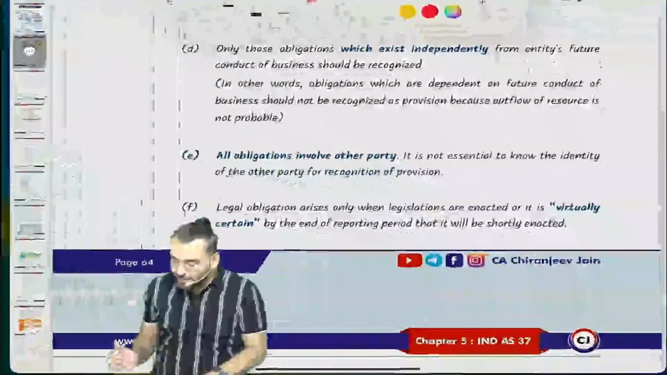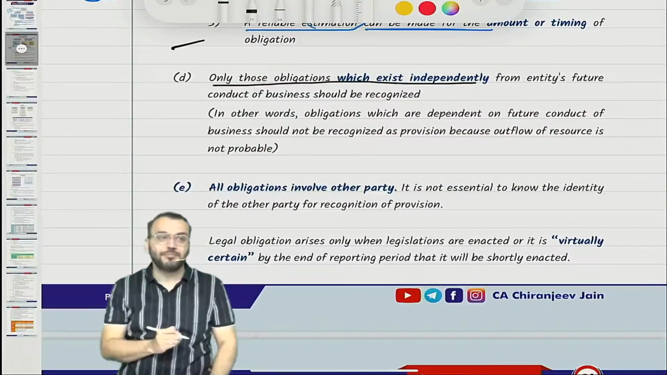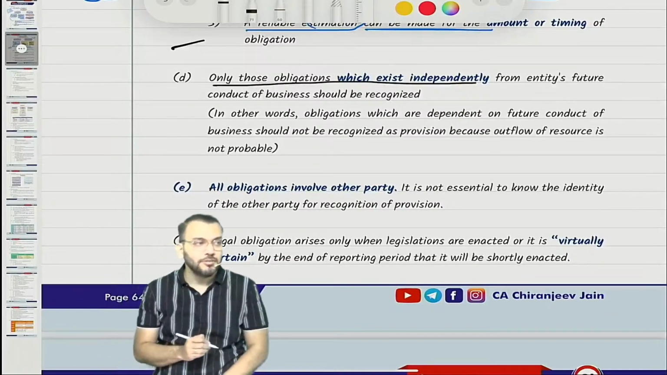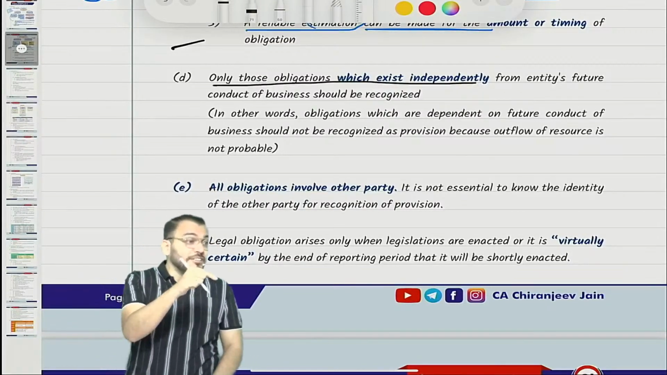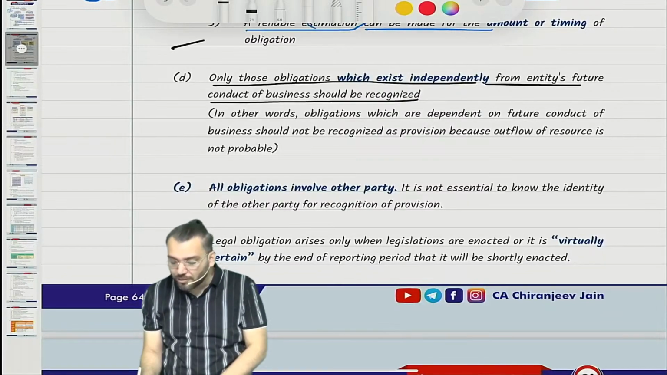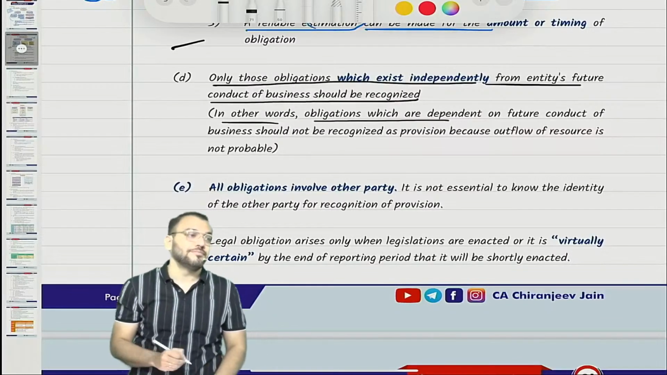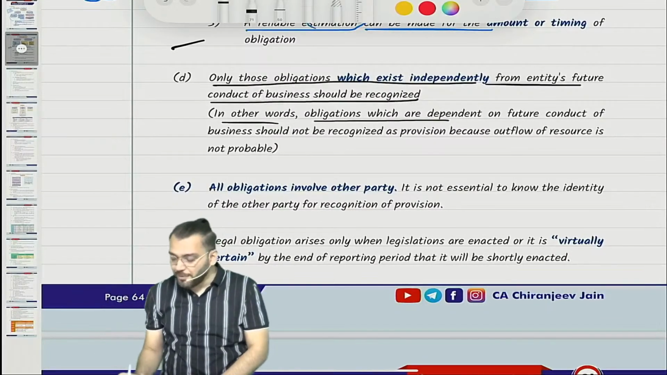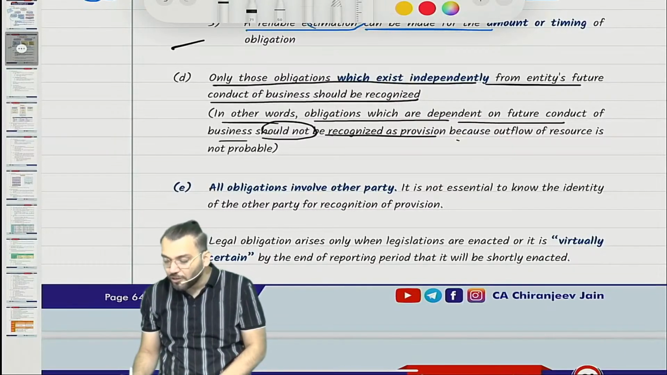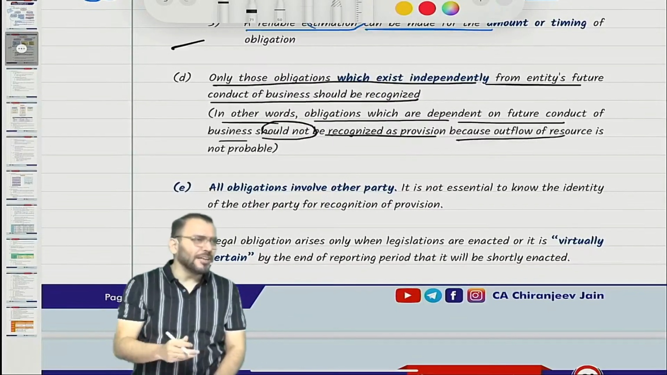Yes or no? So what they are saying? Only those obligations which exist independently of the entity's future conduct of business should be recognized. In other words, obligations which are dependent on future conduct of business should not be recognized as provision because outflow of resource is not probable. Let me take one more example.